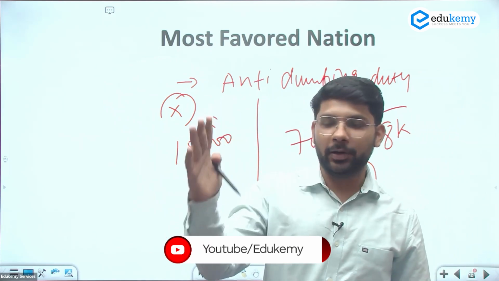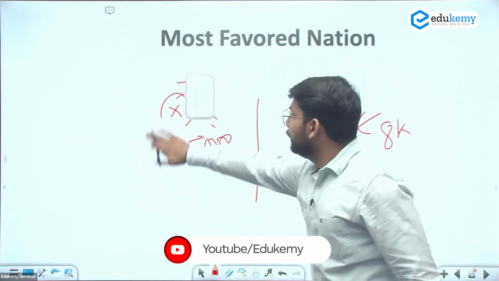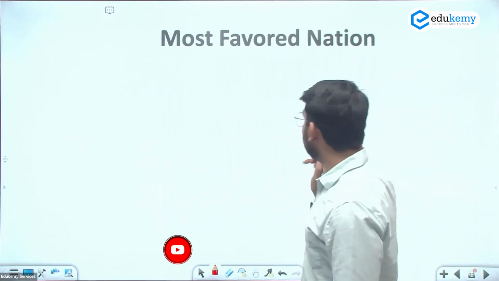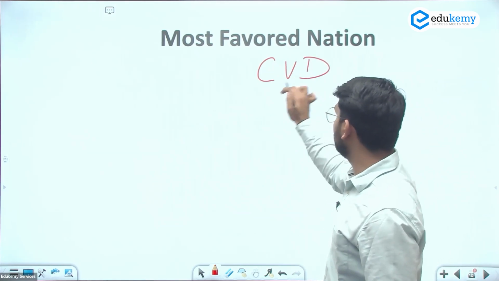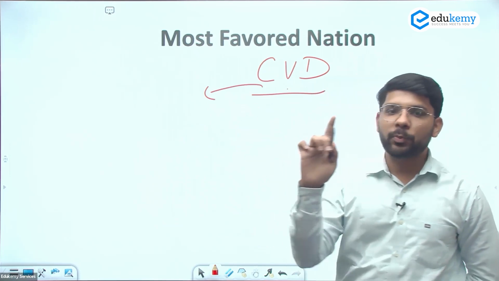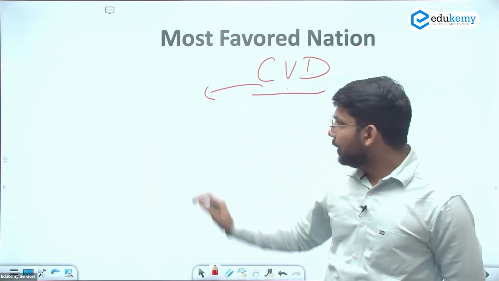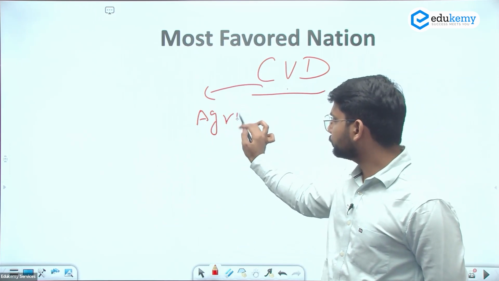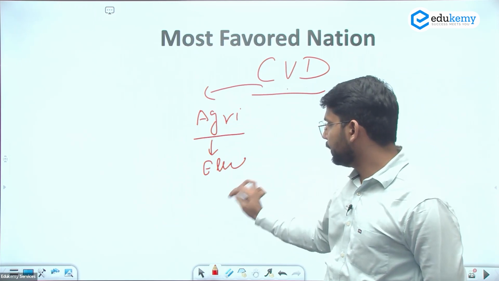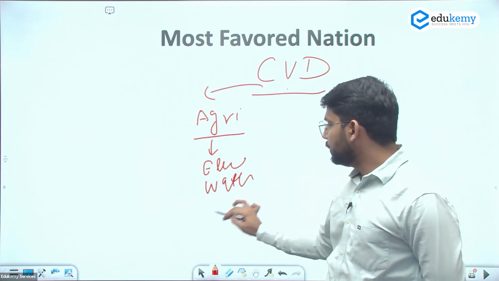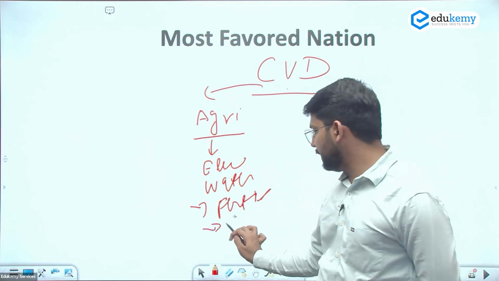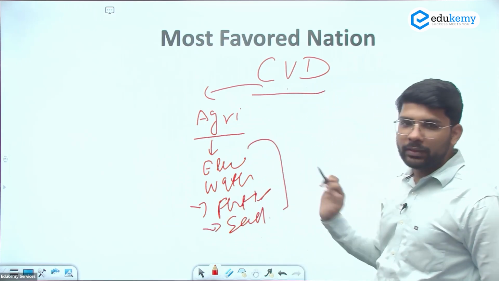Countervailing duty is for the other purpose. Like in the case of India, we are having a dispute with the WTO related to the countervailing duty. In the case of the countervailing duty, the government is providing subsidies for the products. Like for agriculture, the government is providing a subsidy for electricity, water, fertilizers, and on the seeds as well.